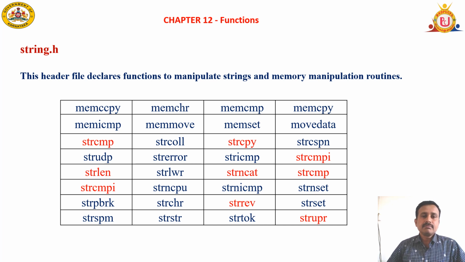string.h. This is another header file. This particular file is used to perform operations on strings. For example, suppose if I want to compare two strings, I can make use of the strcmp function. Suppose if I want to copy the contents of the second string to the first string, I can make use of strcpy. Suppose if I want to compare the strings by ignoring the case difference, I can make use of strcmpi.